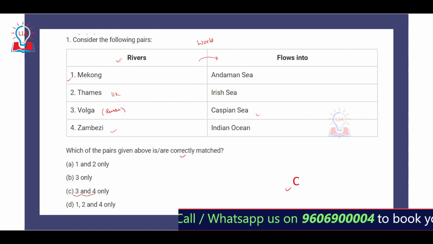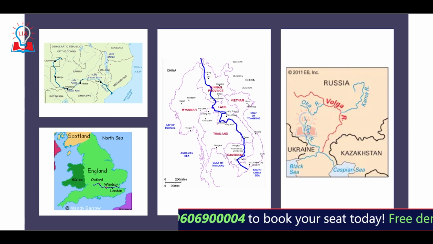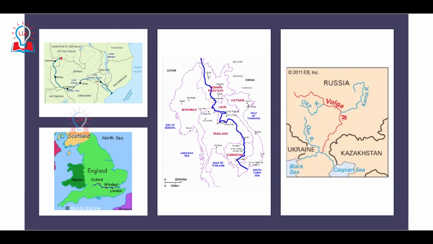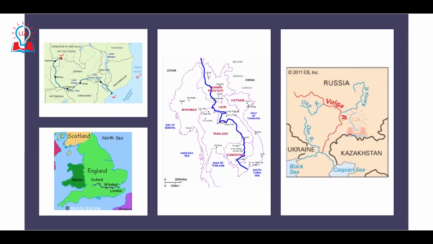So let us take a look at the map of these rivers. First of all, we have the Zambezi River. As you can see, the Zambezi River originates somewhere in the Democratic Republic of Congo, one of the countries in Africa. Then it flows through different nations such as Zambia and Malawi, and finally it drains into the Mozambique Channel, which is part of the Indian Ocean. So Zambezi River in the Indian Ocean is the correct answer.